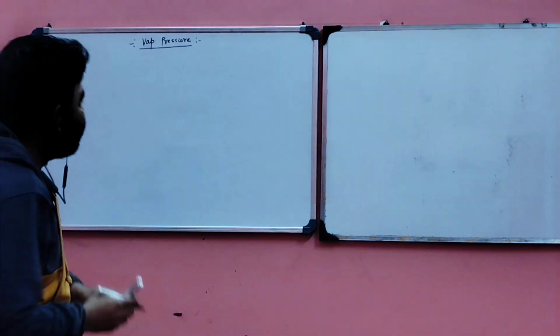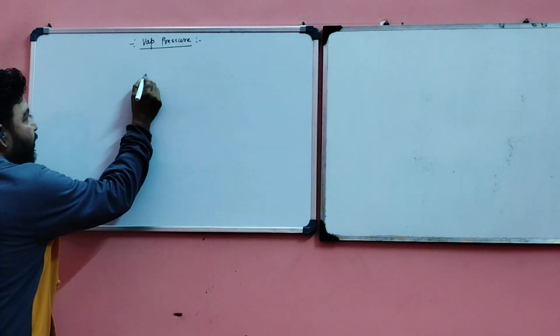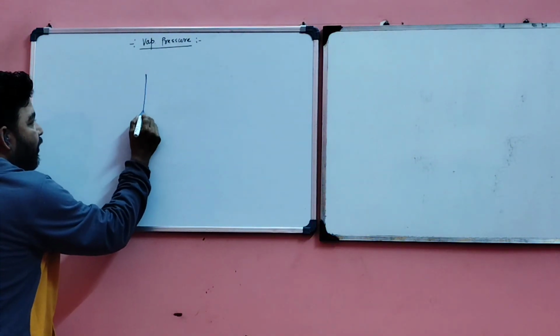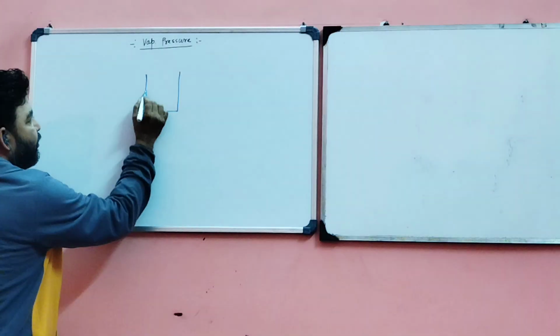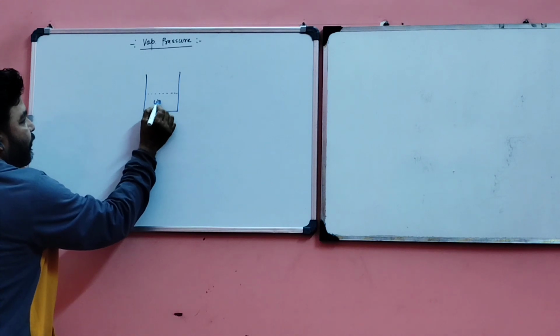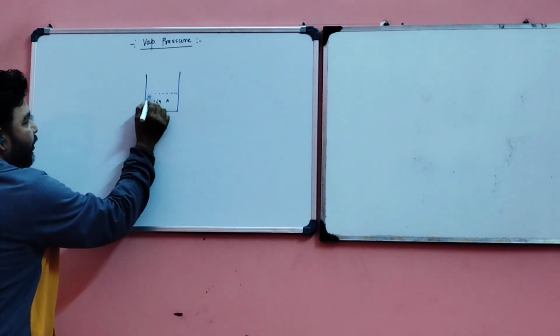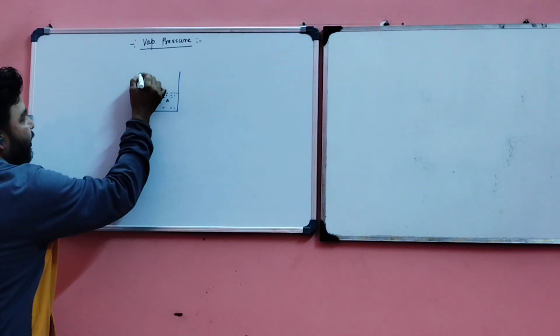So let some liquid, suppose it is liquid A, be present in a container. This is liquid A and it is covered.